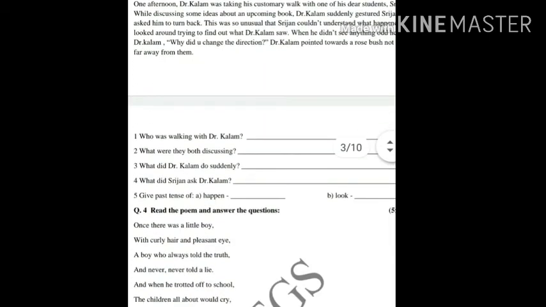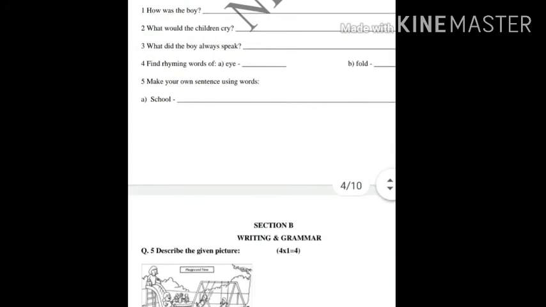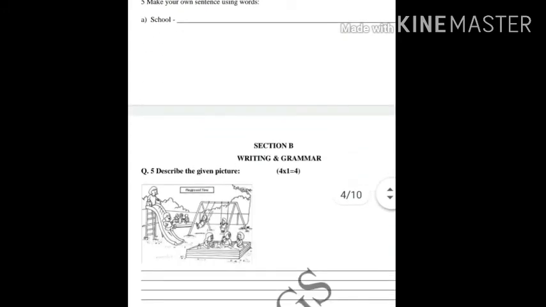After that again read the poem. The poem is again a poem जिसे हमने पढ़ लिया है. ऊपर के 2 questions थे, they were unseen passages and poem, and third and fourth question is seen passage and seen poem. Right, so after reading this poem you have to attempt the questions. Now in section B you can see that describe the given picture. It is very easy. We have been discussing, we have been practicing, we have been revising, describing the picture.